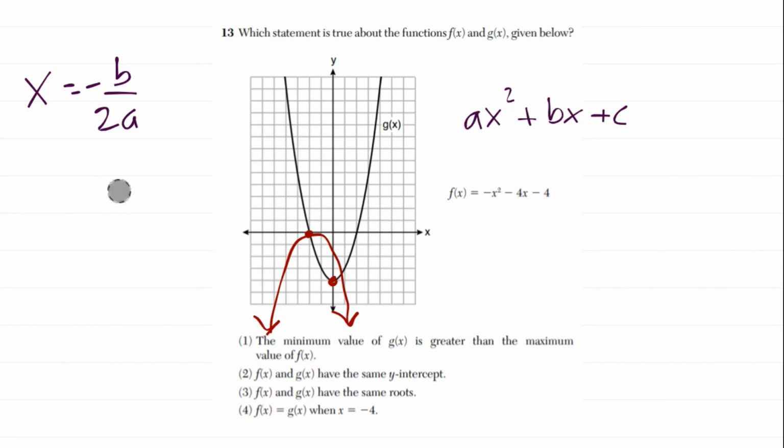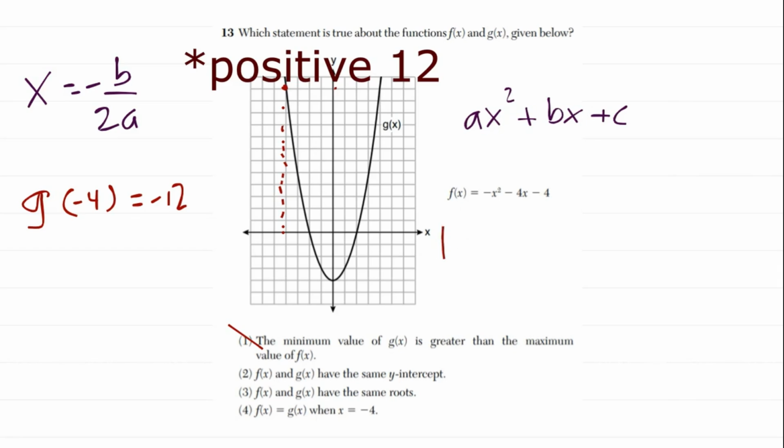We know it's not 1. So let's get rid of that. Let's start with 4. F of x equals g of x when x is equal to negative 4. Well, if I look at the graph, when x is equal to negative 4, 1, 2, 3, 4, we're way up here. It looks like whatever that is, 1, 2, 3, 4, 5, 6, 7, 8, 9, 10, 11, 12. So g of negative 4 is equal to negative 12.